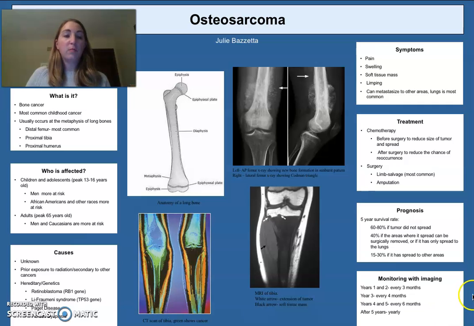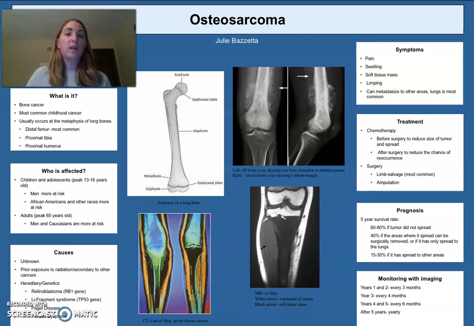Of course, patients with osteosarcoma, after treatment, will have to be monitored. In the first 2 years after treatment, they have to be seen every 3 months.